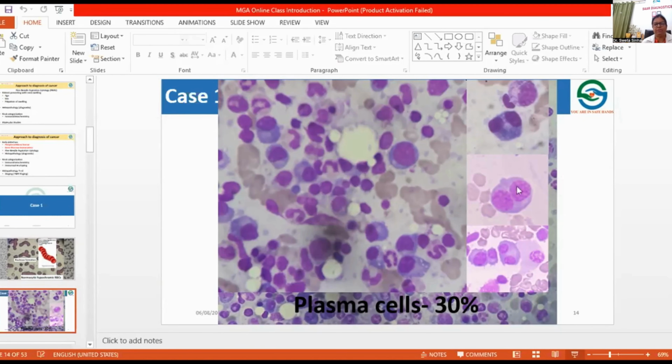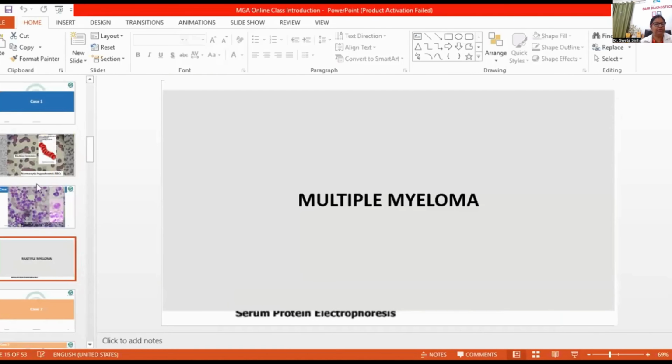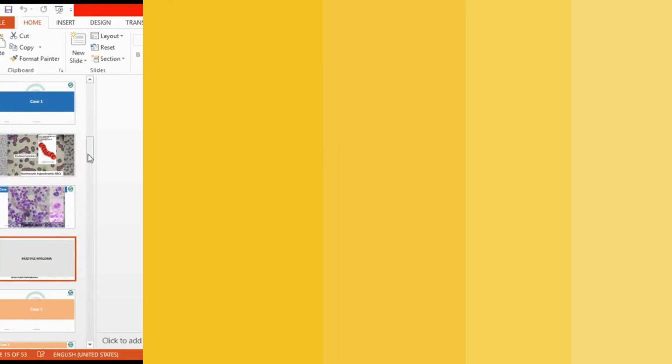Sometimes binucleation will be seen. Here we can see the binucleation. So this was a case of plasma cell neoplasm. Then further tests like serum protein electrophoresis were done, which showed an M band, and hence the diagnosis of multiple myeloma was confirmed.